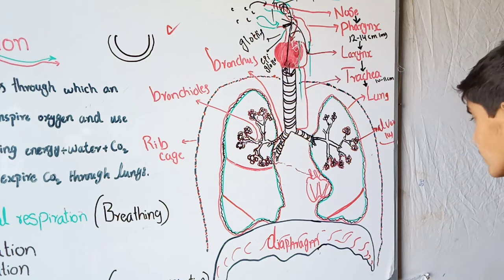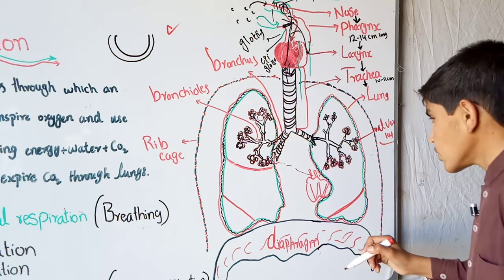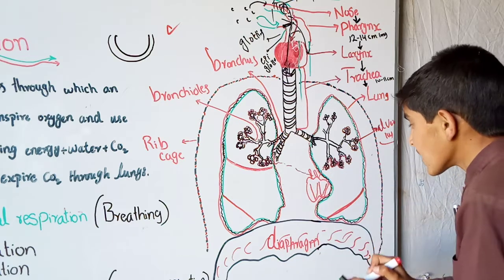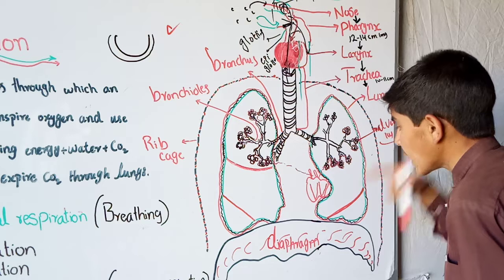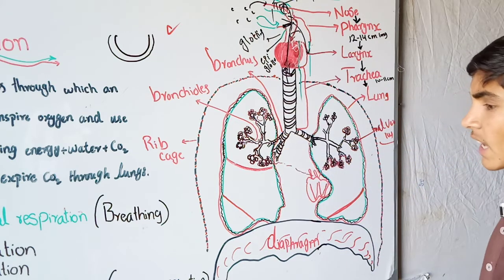Okay, so the left lung is smaller than the right lung. It is due to the presence of the heart in the cavity of the left lung. Therefore the left lung is a little smaller than the right lung.